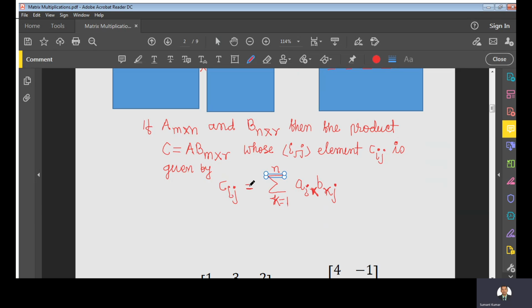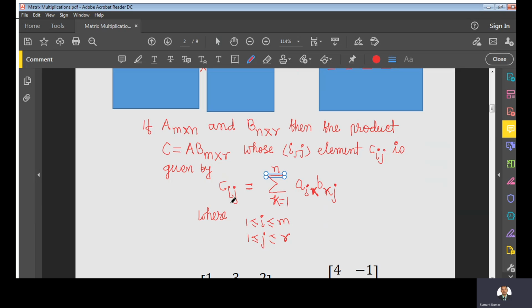You can say this is the formula to find each element of the corresponding product matrix, where i runs from 1 to m, and j runs from 1 to r, right? So this will give you the product of matrices, right?